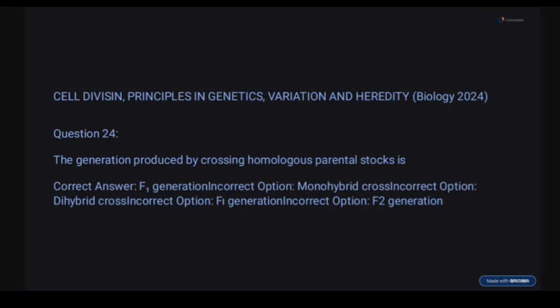So question 24. The generation produced by crossing homologous parental stock is F1 generation. That's just the correct option. This one is monohybrid, this one dihybrid, F1 generation, F2 generation.